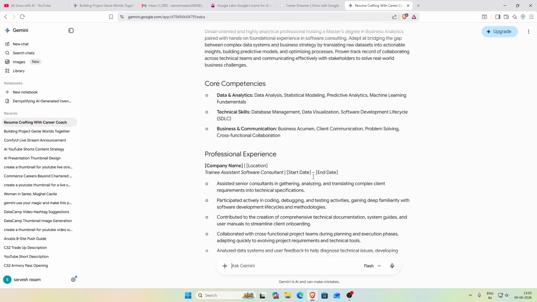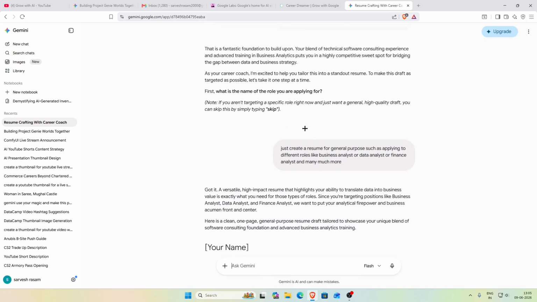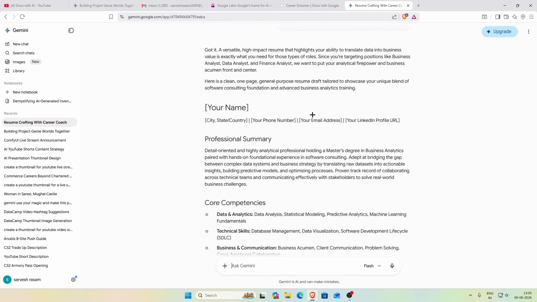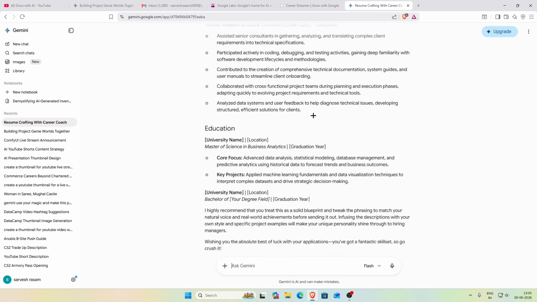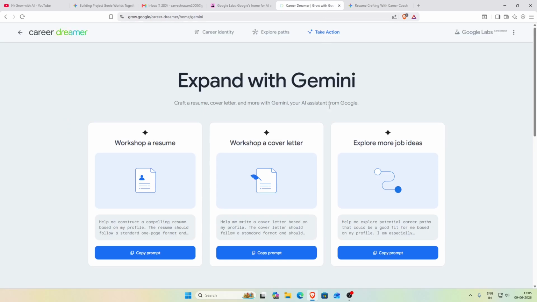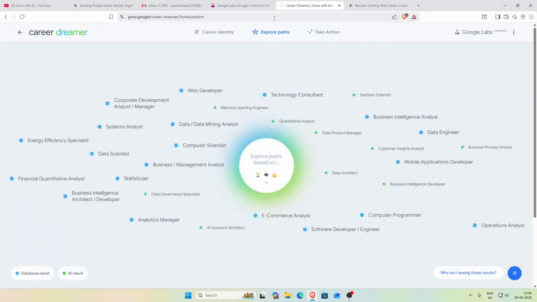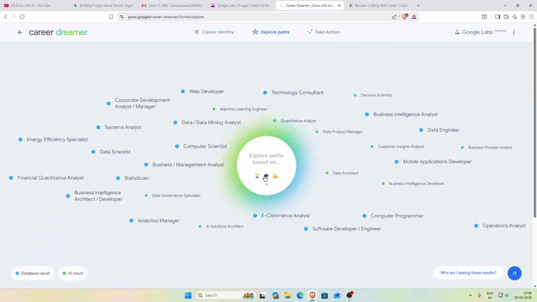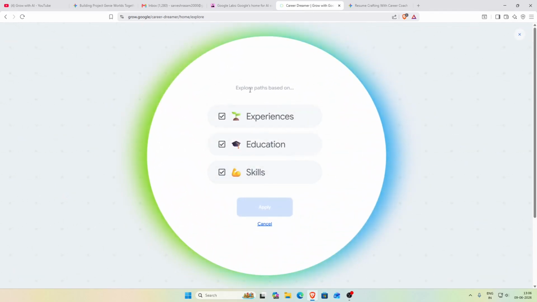This is really nice. Thanks to Career Dreamer, I got a new resume based on my strengths, which is really nice. And that's everything from my side. This is what I wanted to show you today. You can also create a cover letter with the help of Career Dreamer on Gemini, or you can explore more job ideas. You can explore all the paths based on your experiences, educations, and skills.